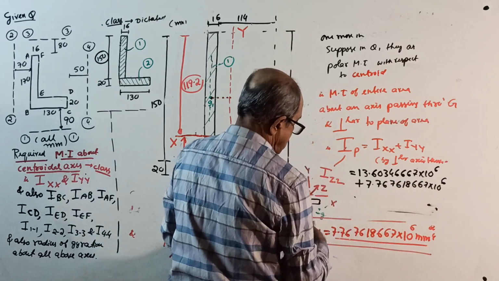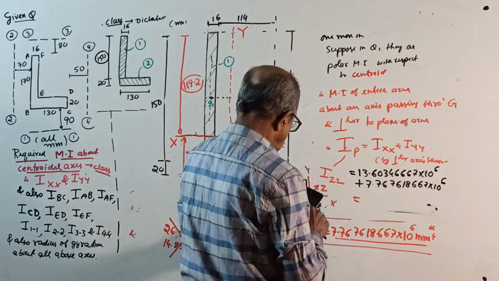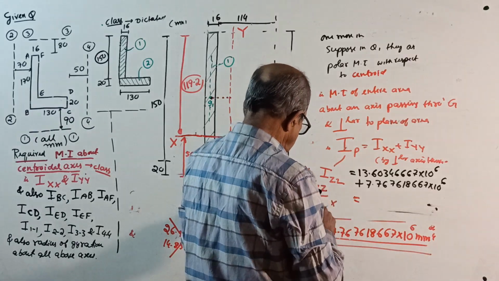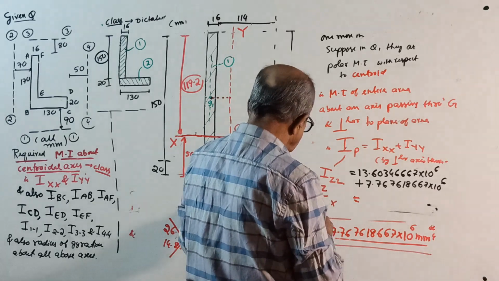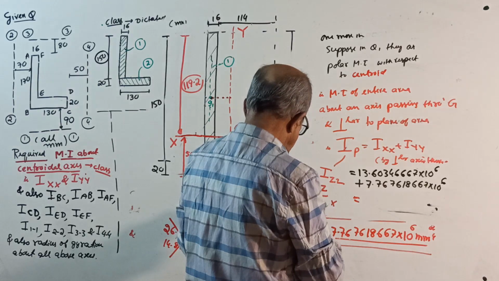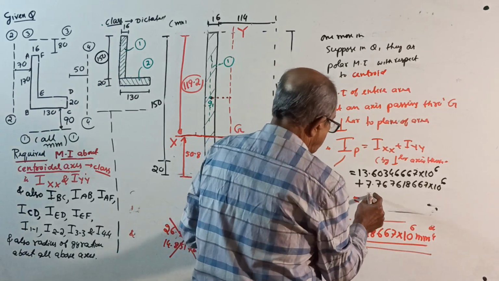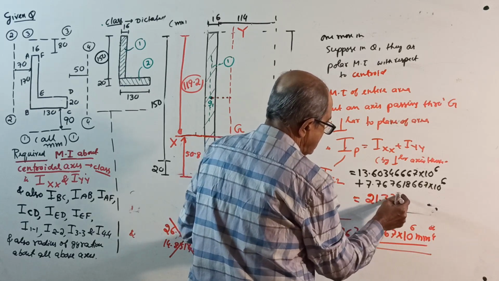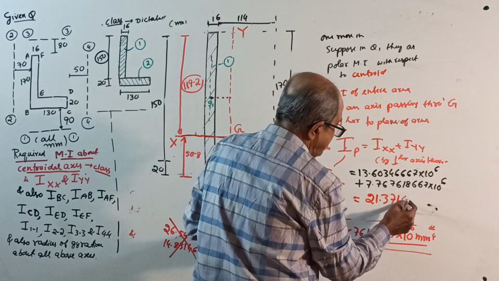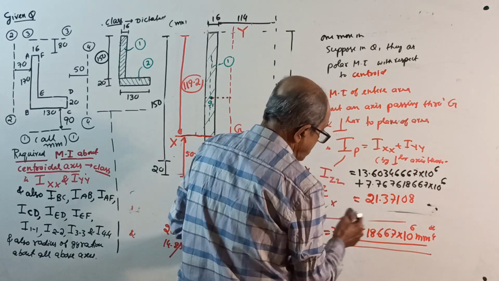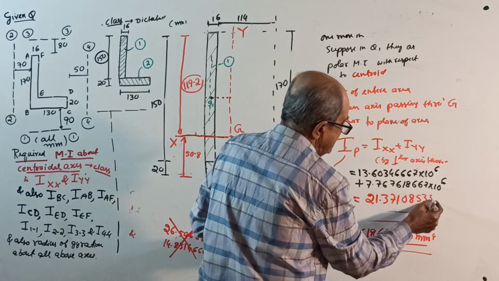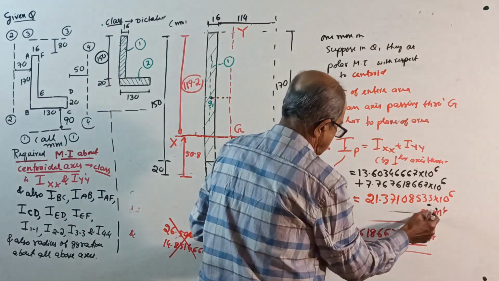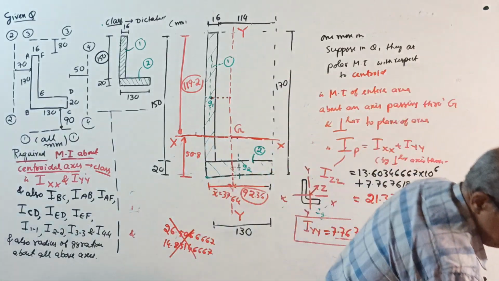Answer will be shift store B, into 1 expansion 6, plus shift store A, which is 21.37108533 into 10 to the power 6 millimeter power 4. Extra information. Okay, this is also over.